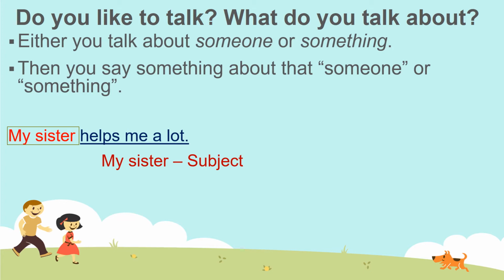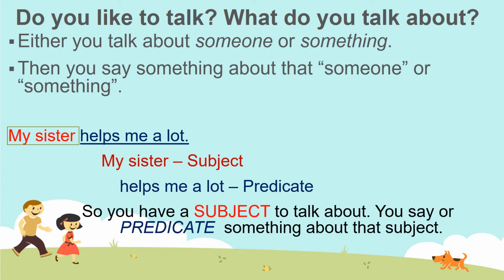Okay? And what are you saying about my sister? What are you saying about your sister over here? You are saying my sister, what does she do? Helps me a lot. So this part where you are saying something about the subject becomes the predicate. So my sister is the subject over here and helps me a lot becomes the predicate. So you have a subject to talk about and you say something, the predicate, about that subject.